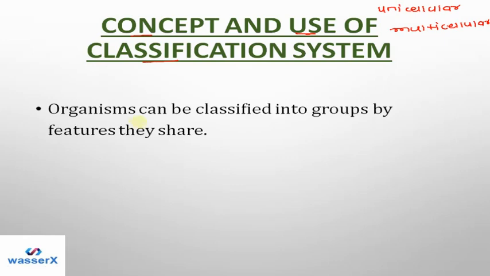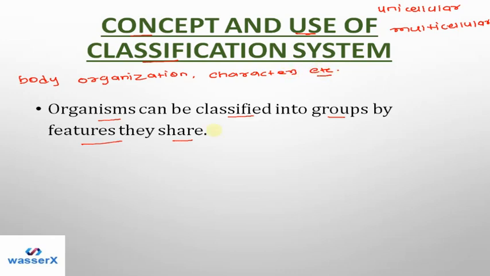So we can say that organisms can be classified into groups by features that they share. Which kind of features? Their body organization, some particular characters, etc. Depending on these features, the organisms can be classified, right? If we talk about just the number of cells, then depending on this feature, the organisms are classified into two parts. The first are unicellular organisms and the second are multicellular organisms.